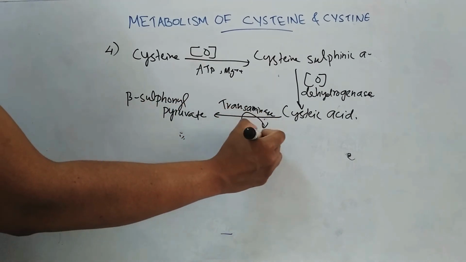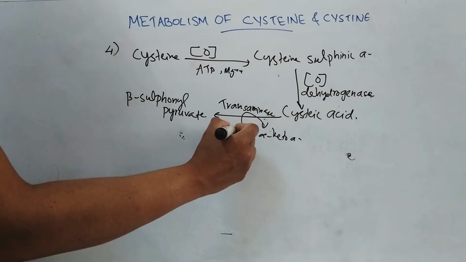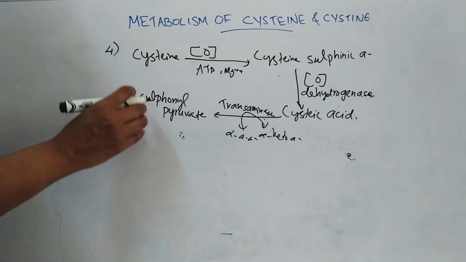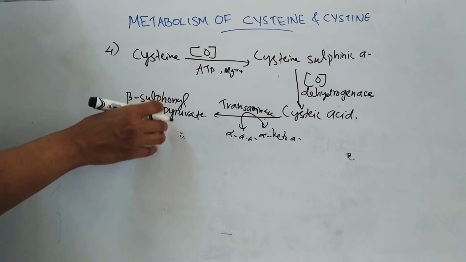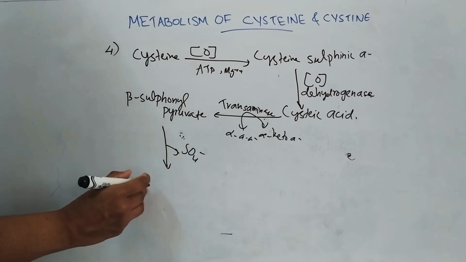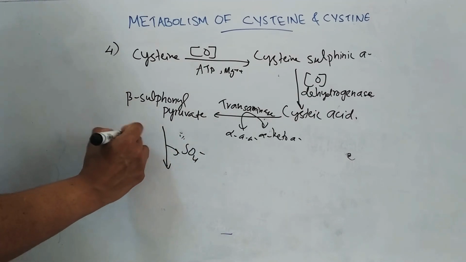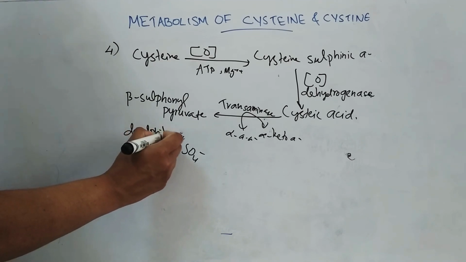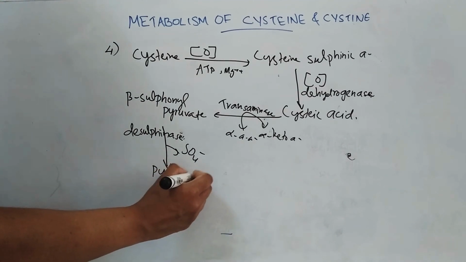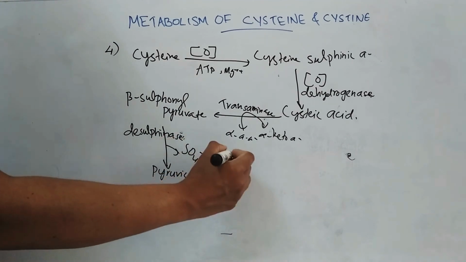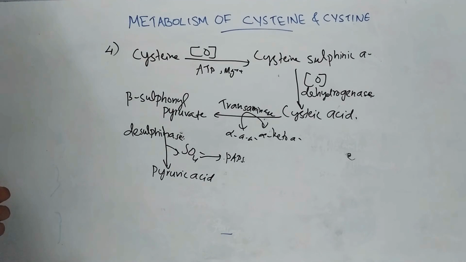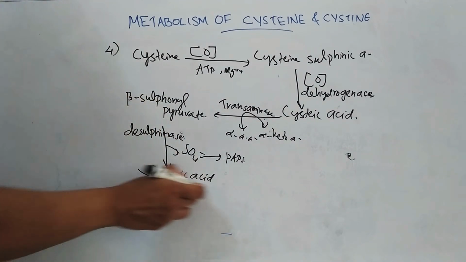Here alpha keto acid is transaminated to alpha amino acid. So beta sulfonyl pyruvate. Then from the beta sulfonyl pyruvate, sulfur is removed as sulfate by the enzyme desulfinase, and it forms pyruvic acid. And this sulfate can form active sulfate, that is phosphoadenosine phosphosulfate. So this is the fourth pathway for the formation of pyruvic acid from cysteine.